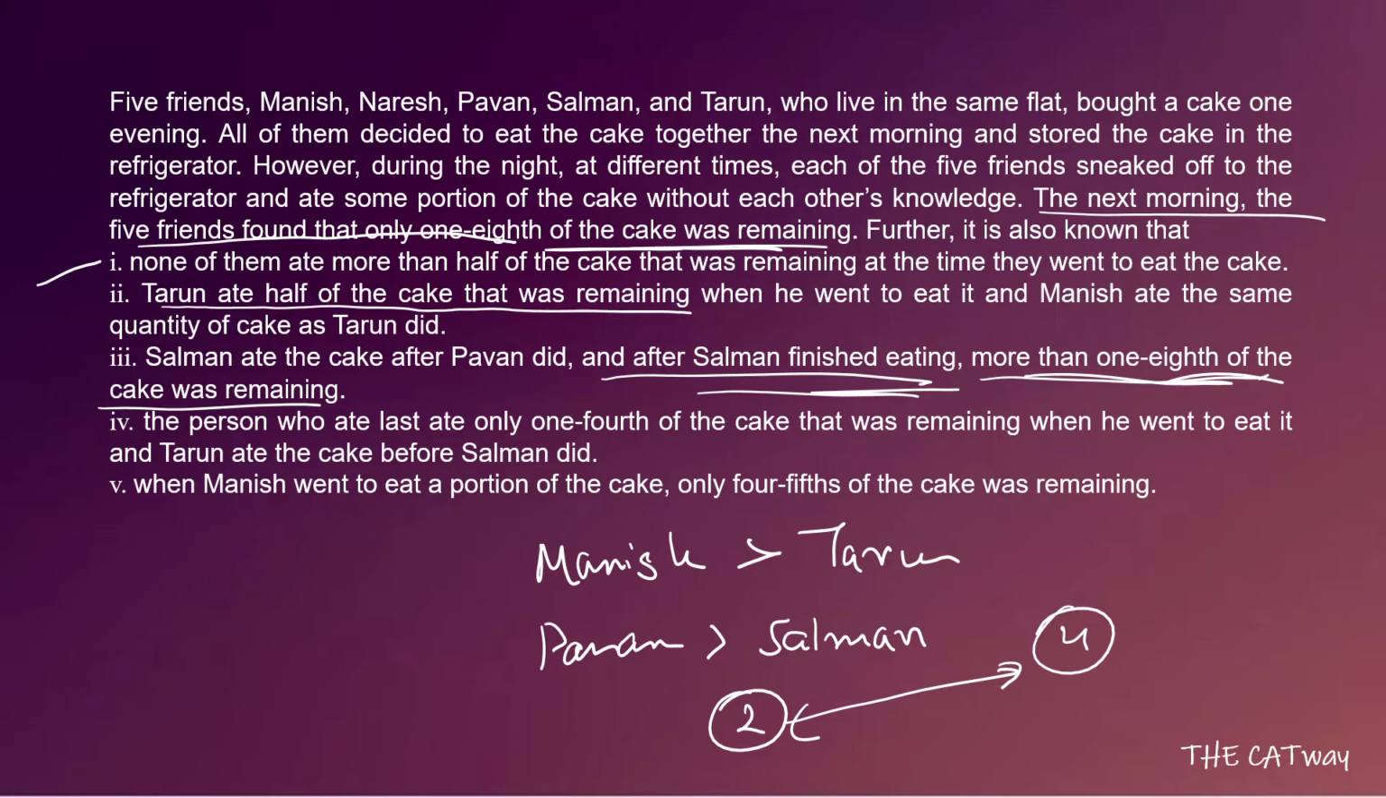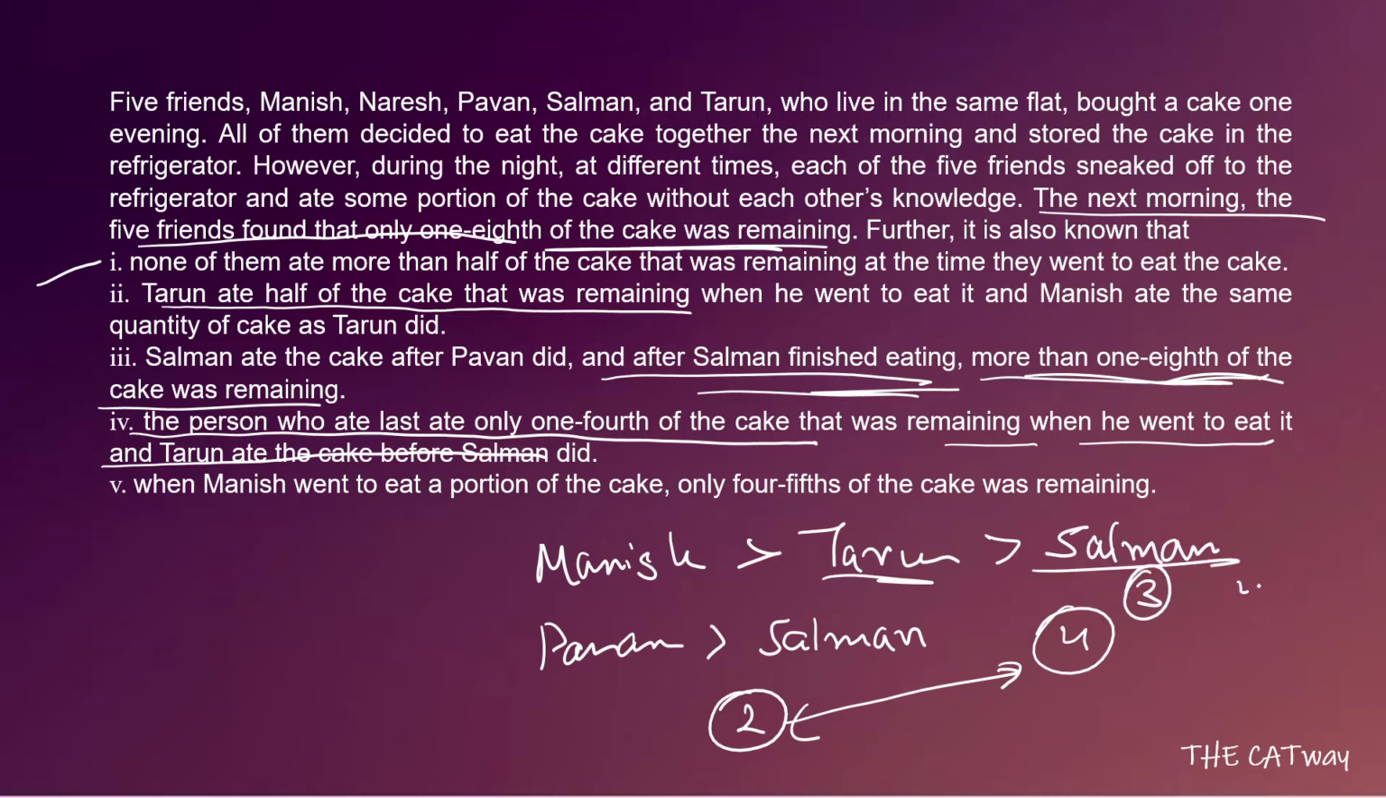So the fourth point says that the person who ate last ate only 1/4 of the cake. Now till now there is no use of this point because we are determining the order in which they ate. Tarun ate the cake before Salman did. So if Tarun ate the cake before Salman did, we can say that Salman can be only third number or fourth number. Salman cannot be before that.